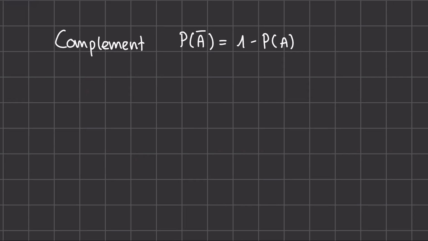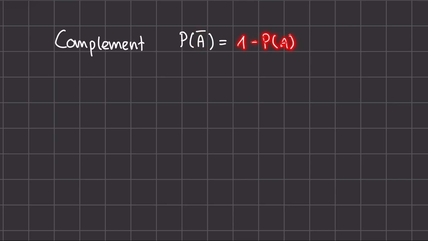The consequence of this is that if we want to find out the probability of an event not happening, that's what this bar on top of this A is here, where A is a set of outcomes, so an event, the probability of this occurring is 1 minus the probability of A, so of the event occurring. So A not occurring is the same as 1 minus A occurring.